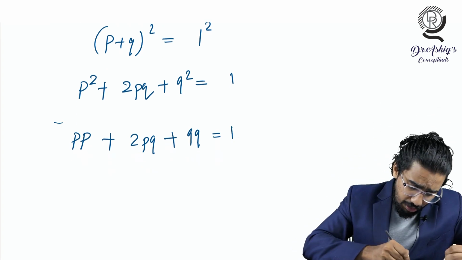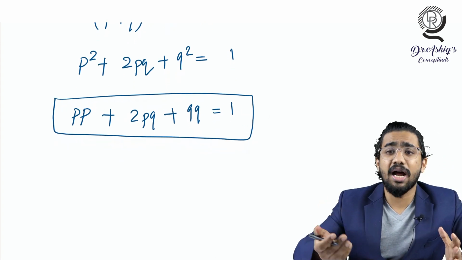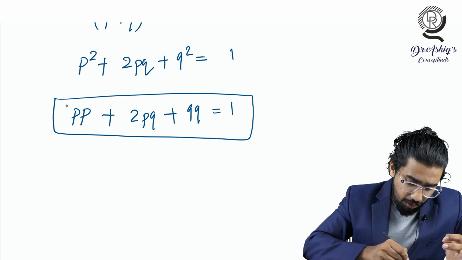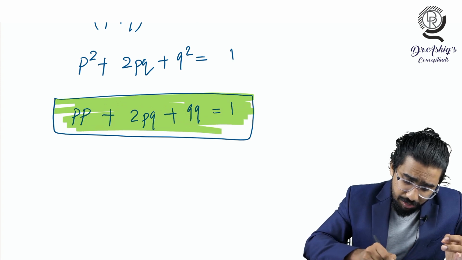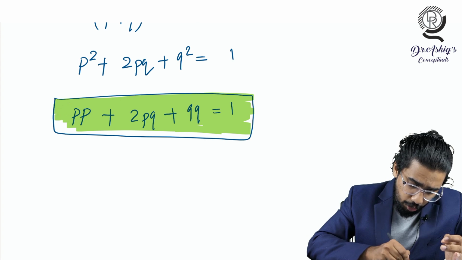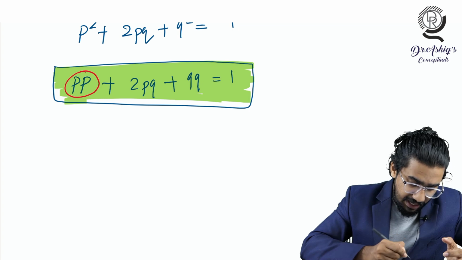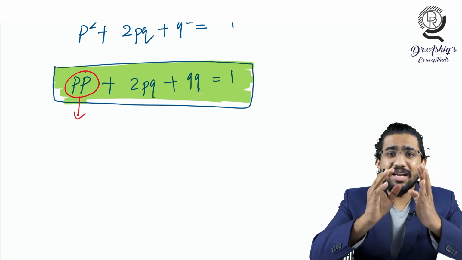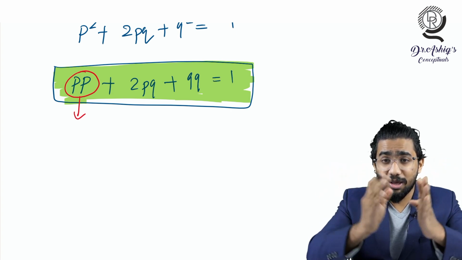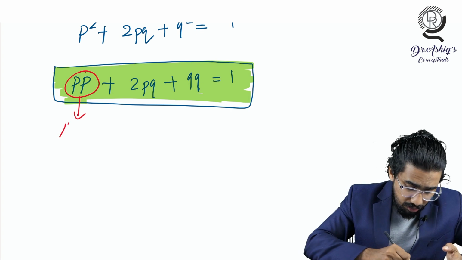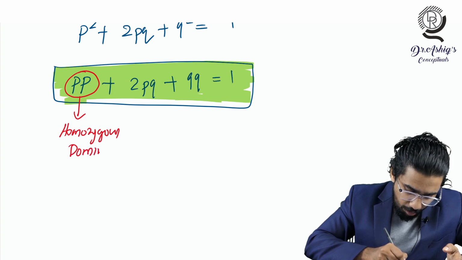You have to understand this equation in terms of biology itself. This is the second equation of the Hardy-Weinberg principle, a very important concept. What is the meaning of PP? What is the meaning of 2PQ? What is the meaning of QQ? See here: P is an allele and PP is a pair of alleles, that is, a genotype. So PP is the homozygous dominant genotype. You have to understand this is the homozygous dominant.